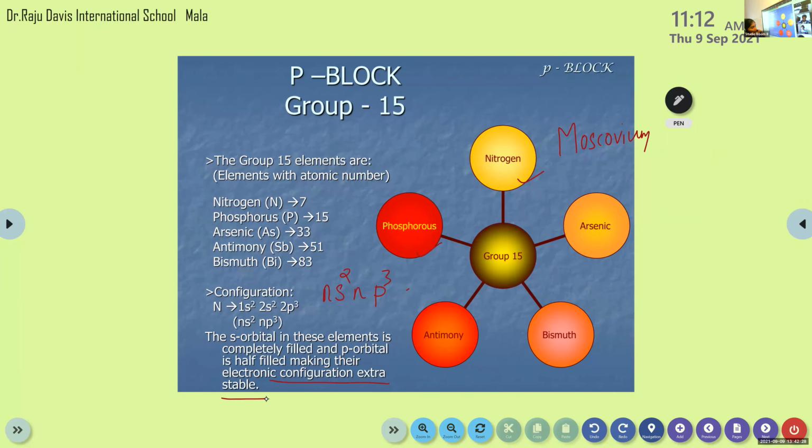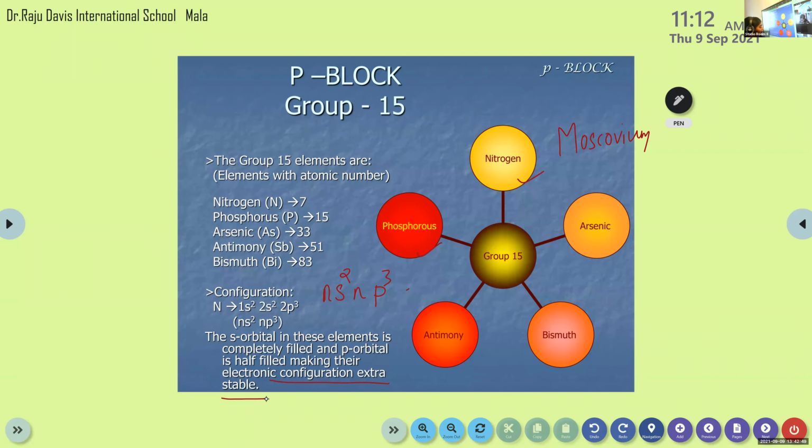Then we are moving to the occurrence of these elements. You can see on page number 170 the occurrence of each element that comes under group 15. First, nitrogen.